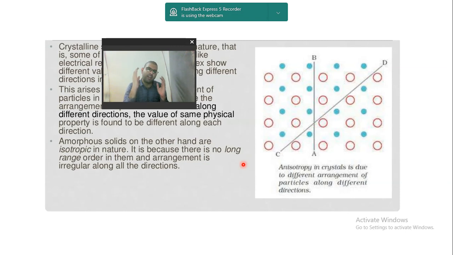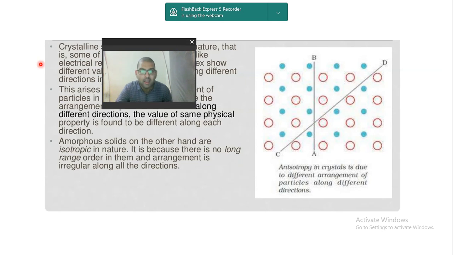So carbon and hydrogen have different properties. If I am coming across carbon while measuring a particular property, suppose electrical resistance, then it will show a particular value. But if I am coming across hydrogen while measuring it, it will have a different value because hydrogen has a different nature than carbon. So in different directions, they will have different properties because they are not evenly distributed. They are distributed in a particular order.